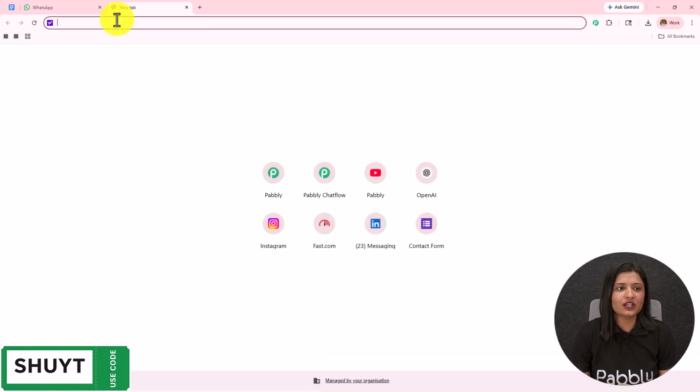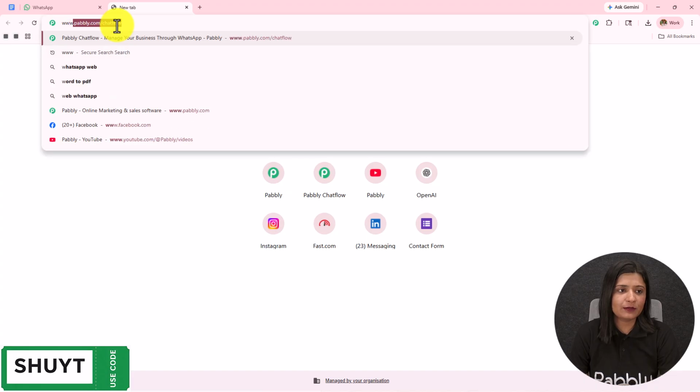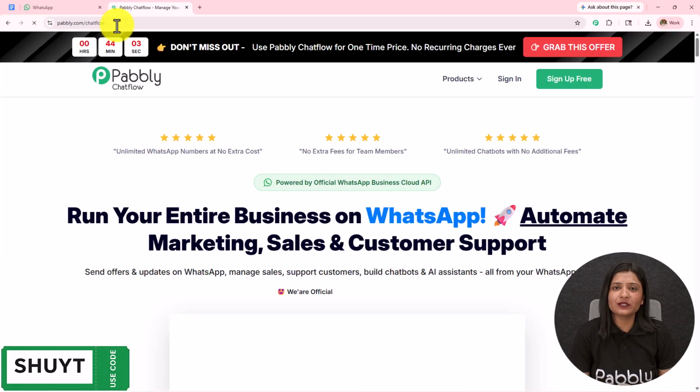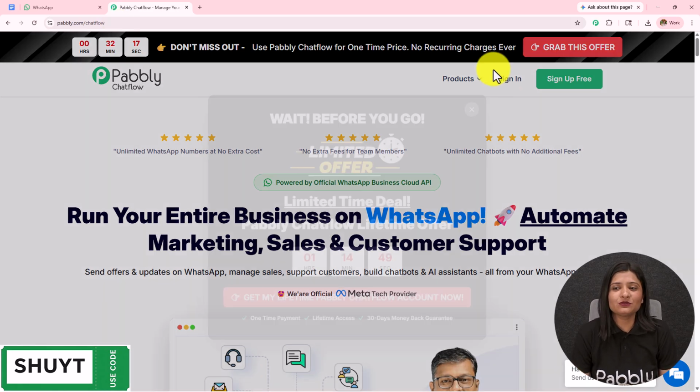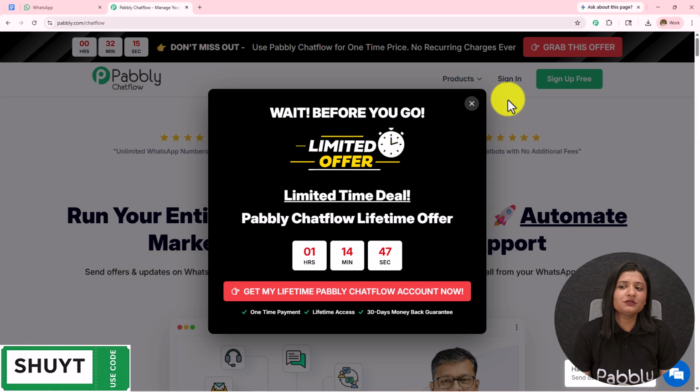Now to visit Pabbly Chatflow, we have to write www.pabbly.com/chatflow in the browser, and after browsing the website, we need to sign in to our Pabbly Chatflow account. On the top right corner, you can see two options: sign in and sign up for free. If you are an existing user, click on sign in, and if you are a new user, click on sign up for free, and this will give you 100 credits free on a monthly basis.